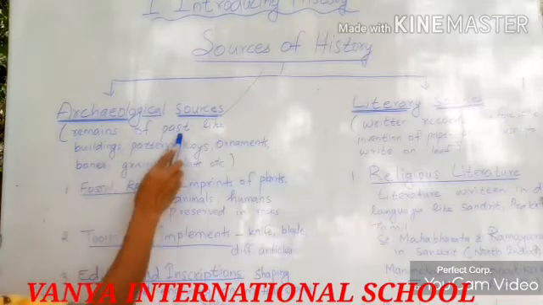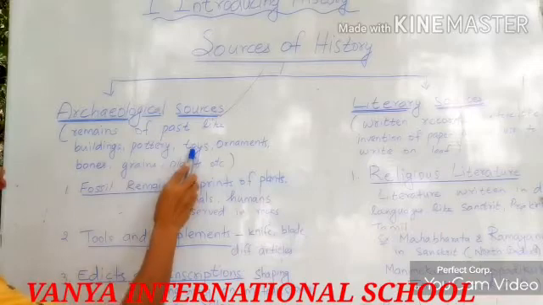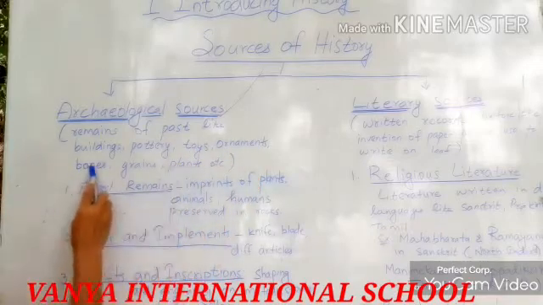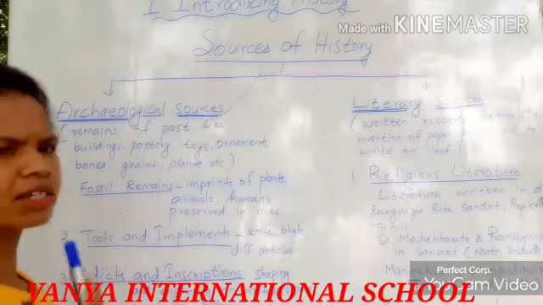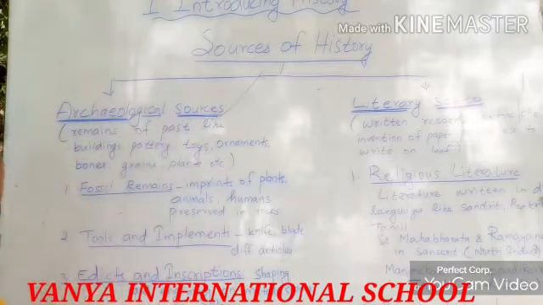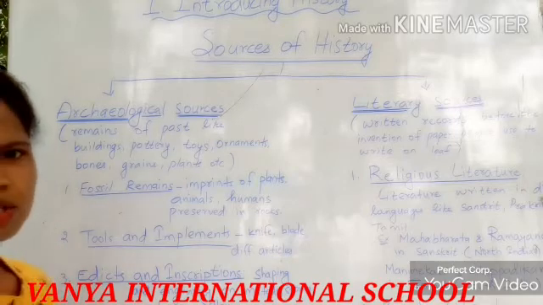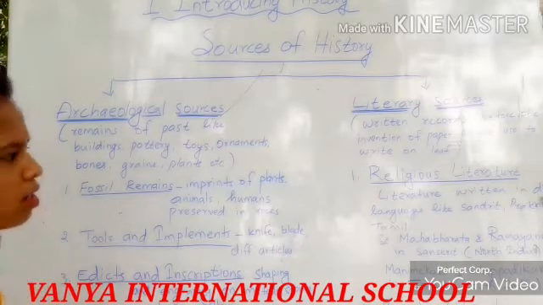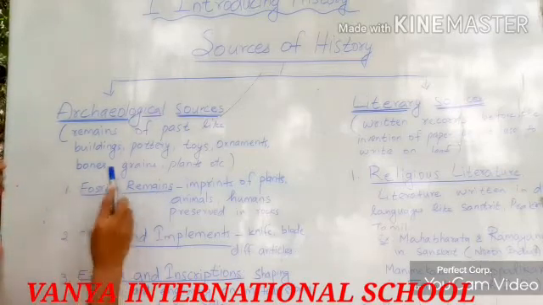They are the remains of the past like buildings, pottery, toys, ornaments, bones, grains, plants, skulls, etc. So these all refer to archaeological sources. There are some points I have written that refer to the study of archaeological sources. We will see one by one. The first one is fossil remains. What are fossil remains?